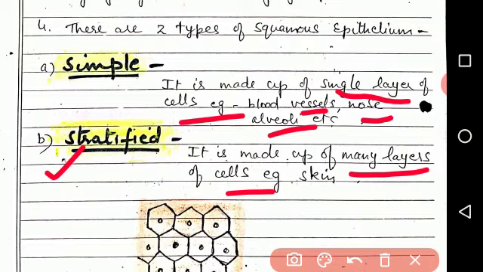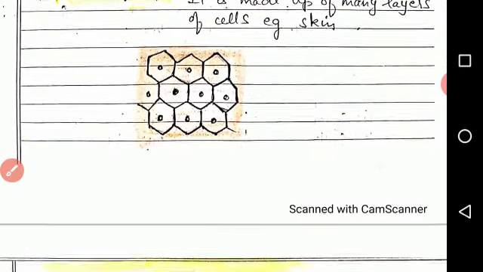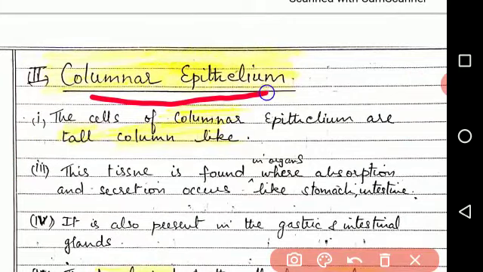And a good example is our skin. So our skin is made up of many layers of squamous epithelial cells. The diagram is given here.